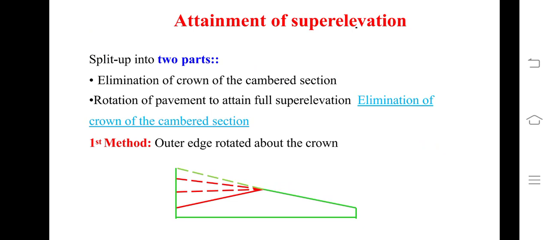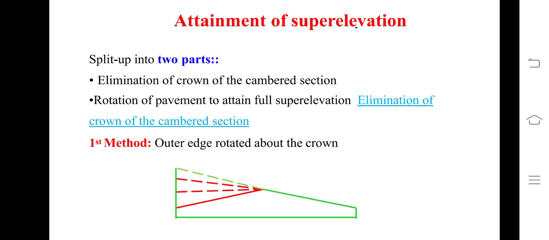This attainment of super elevation is divided into two parts, that is elimination of crown of the cambered section and rotation of pavement to attain full super elevation. So now let us learn each in detail. Elimination of crown of the cambered section means you have to shift the crown keeping one edge constant. What you are doing? See the figure.